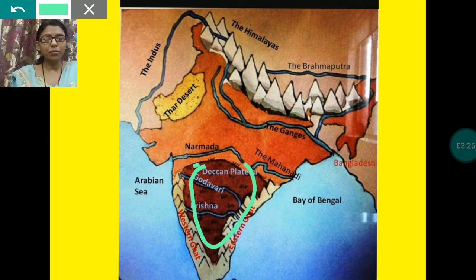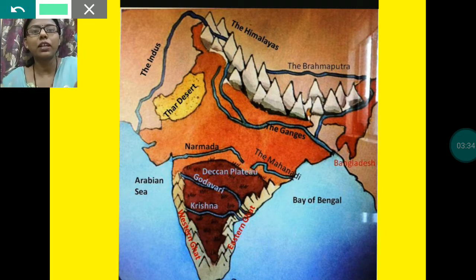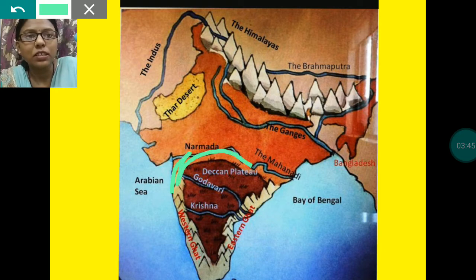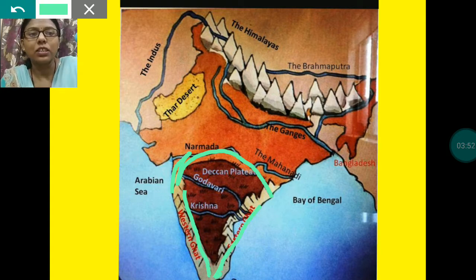It extends from the Satpura hills in the north, from this part here, and it ends at Kanyakumari, the southernmost tip of our country.